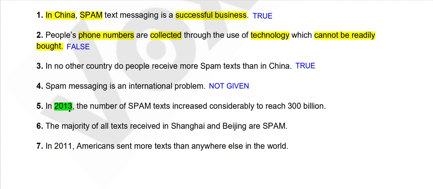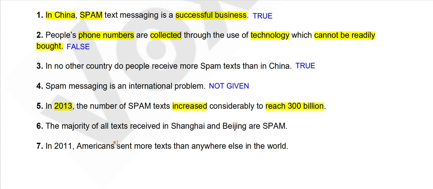Next question. In 2013, the number of spam texts increased considerably to reach 300 billion. So this is our locator, which we have read: in 2013, spam texts increased considerably to reach 300 billion. This is quite an interesting question. So the number of messages increased and reached 300 billion in 2013. Now you should be very careful. I should have your undivided attention, because this is quite a tricky question, but if you are able to understand it, it will clear a lot of concepts for you. So I am going to lay a lot of emphasis on this question, so understand very carefully.